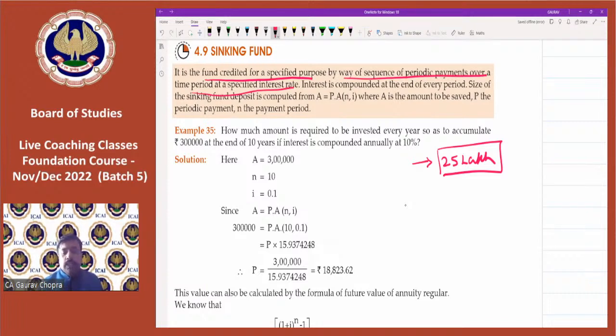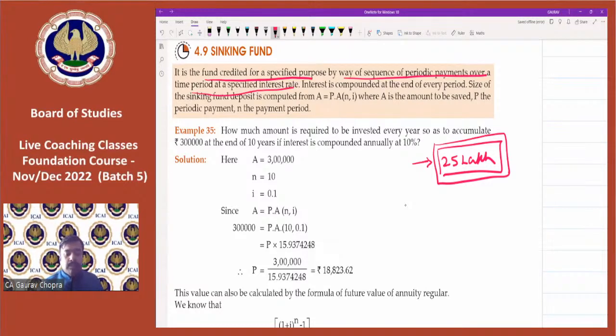Now let's do this reverse calculation. If your parents want 25 lakh at the end of 10 years, then how much should they invest every year so that after 10 years they receive 25 lakh? This kind of situation is known as a sinking fund.